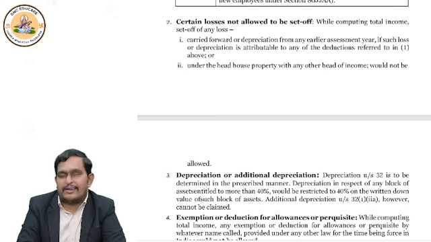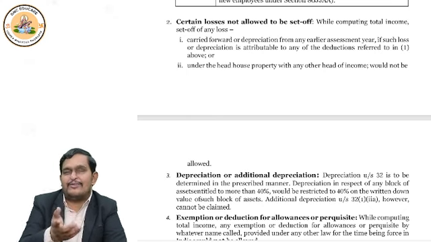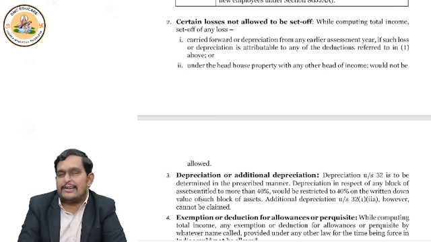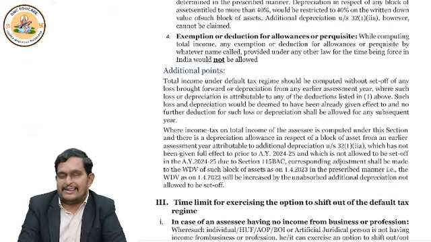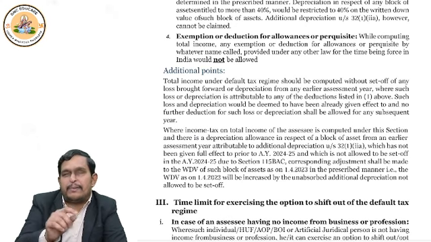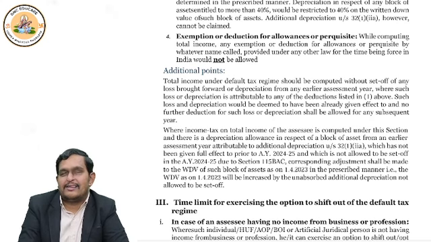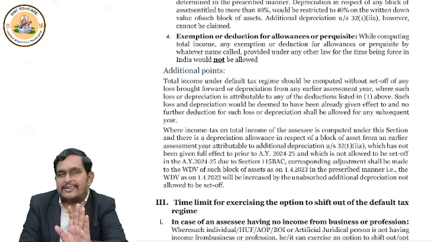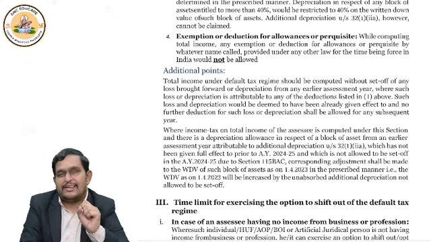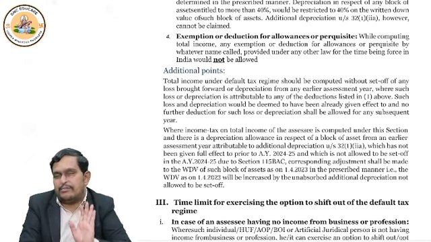House property loss, in case of self-occupied, anyhow you will not get house property loss, right? Because interest cannot be deductible. But suppose in let out property case also, if you get the loss, the default tax regime says you set off, you adjust the loss from house property income only, whether it is in the current year or in the next 8 years, no problem.